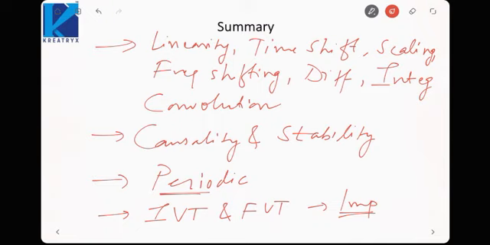In the next lecture, we'll solve some problems that have come in GATE from this topic, so that you get an idea about what kind of questions can be framed in this topic. Okay. So till then, try to memorize the properties of the Laplace transform, and also you need to cover causality, stability and the initial and final value theorems. These two are very important. Okay. So try to memorize the properties and these two things.